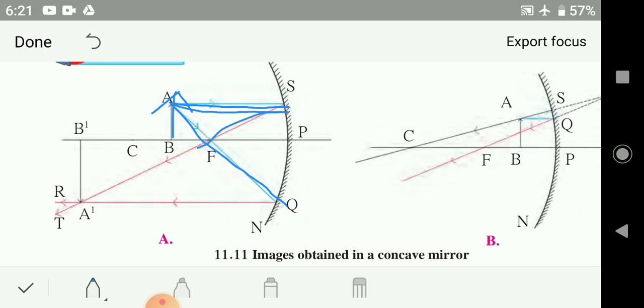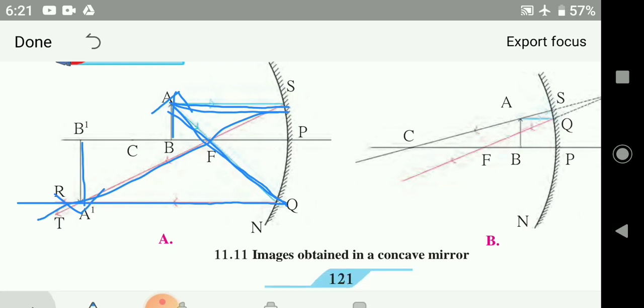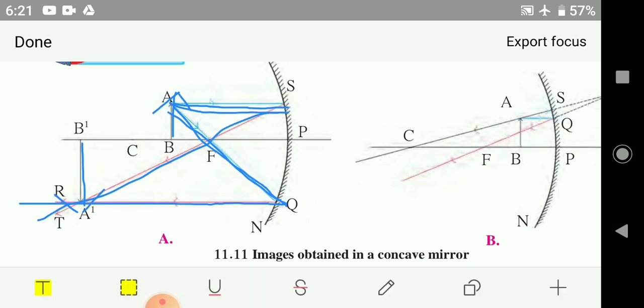Okay, this is the reflected ray of this, and this is the reflected ray of this one. You could see an image which is upside down, an inverted image. So learn this also, images obtained in a concave mirror. When an object is placed in between the center of curvature and focus, the image formed is beyond the center of curvature.